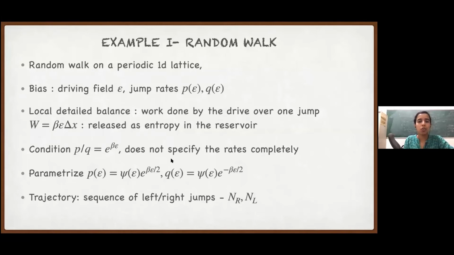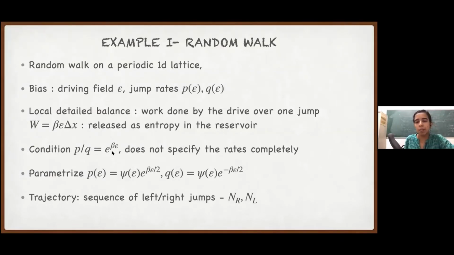Okay. So that is the statement that thermodynamics, whatever we mean by thermodynamics, only specifies the ratio of the rates. This is like a coupling to some reservoir. This drive is being provided by some reservoir, and we are asking how exactly the system couples to this reservoir. The thermodynamic constraint is just saying the ratio of these rates has to be exponential beta epsilon.